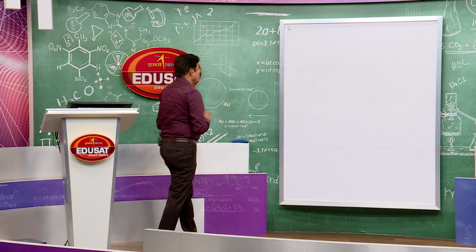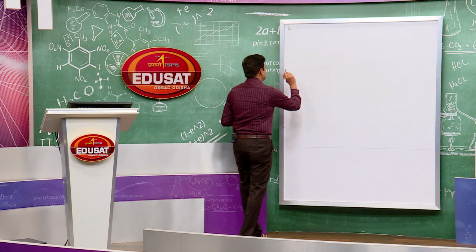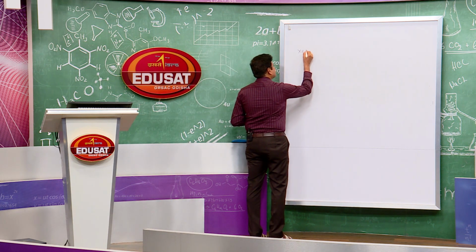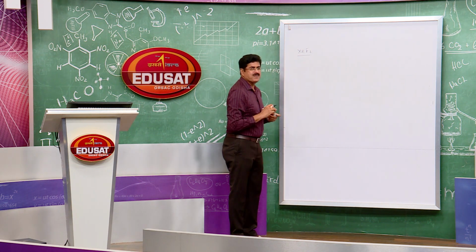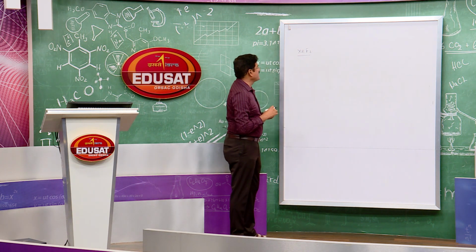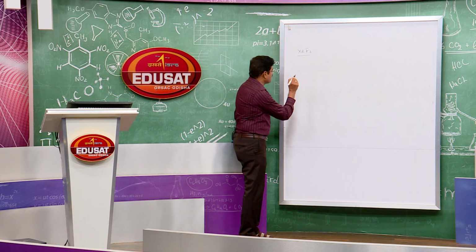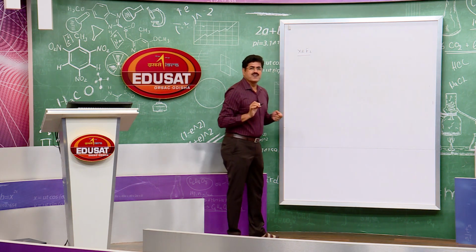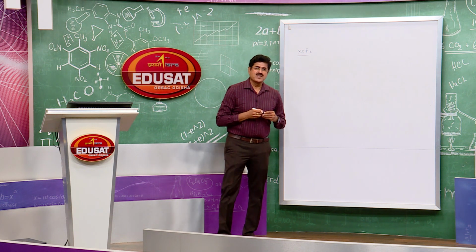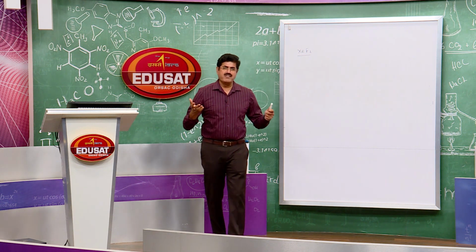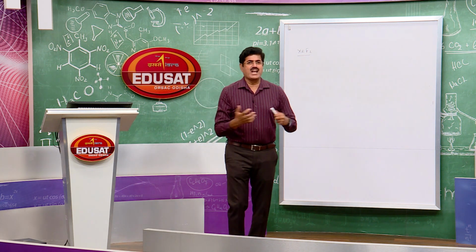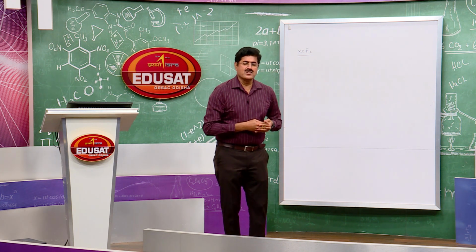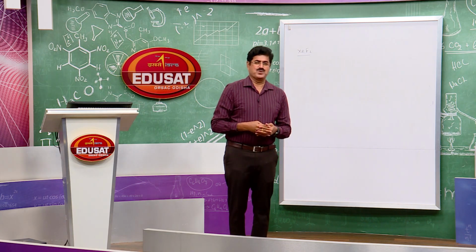The first compound of xenon is XeF2. We will discuss its shape and structure. You tell me, what is the hybridization of xenon here? Can you tell me, students? How many orbitals are involved in hybridization of xenon to form XeF2?